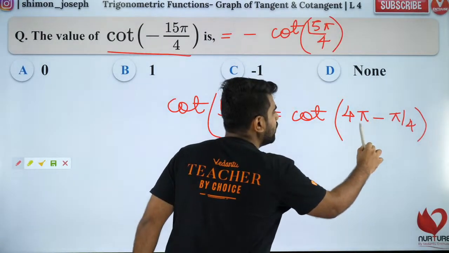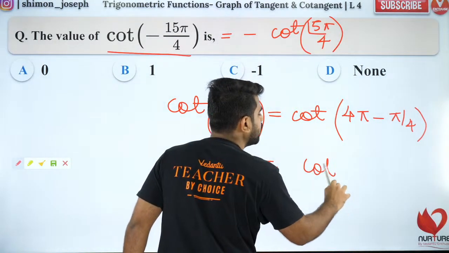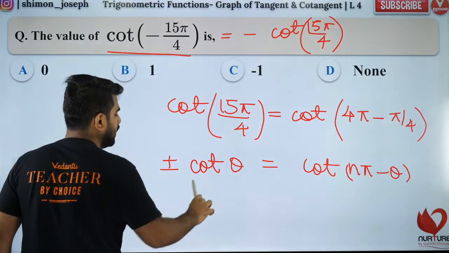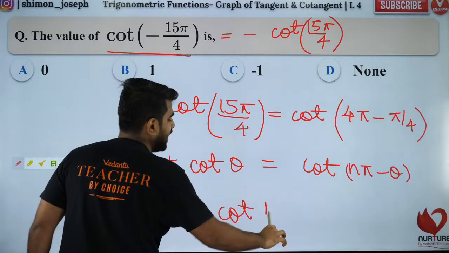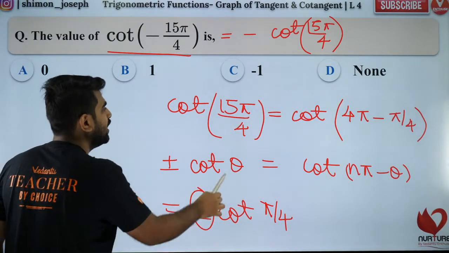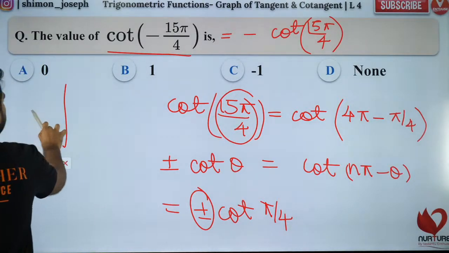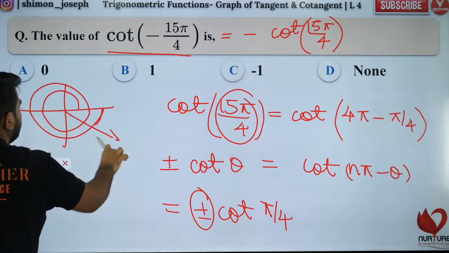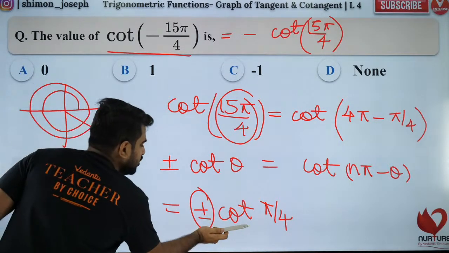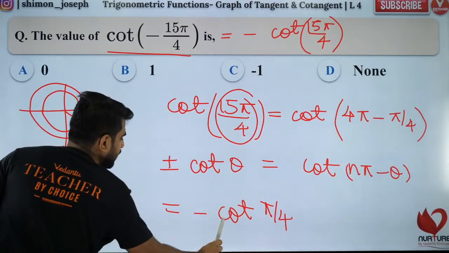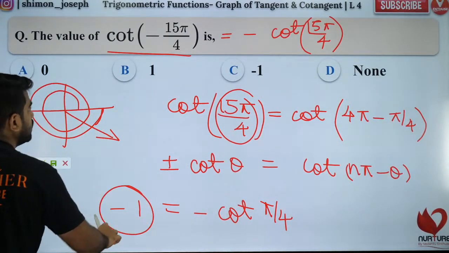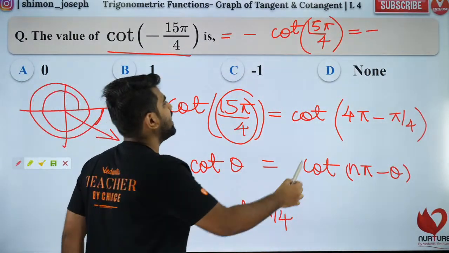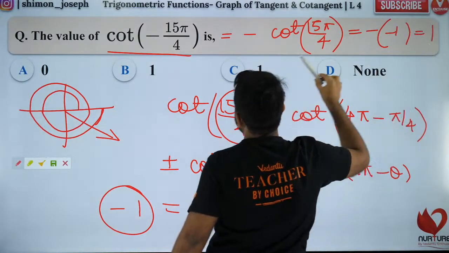So what is cot of 4 pi minus theta? It is of the form cot of n pi minus theta. That will be equal to plus or minus cot of theta. So it will be plus or minus cot of pi by 4. Now how do I choose plus or minus? Depending on where it lies. 4 pi minus pi by 4: 1 pi, 2 pi, 3 pi, 4 pi minus pi by 4. So it will be in the fourth quadrant. In the fourth quadrant, I will choose negative because cot is negative. So it will be minus cot pi by 4, which is minus 1. So minus of cot 15 pi by 4 is minus of minus 1. So the answer is plus 1, option B.